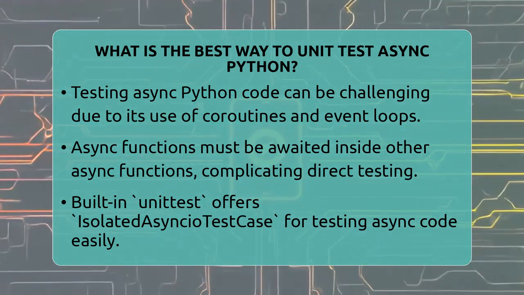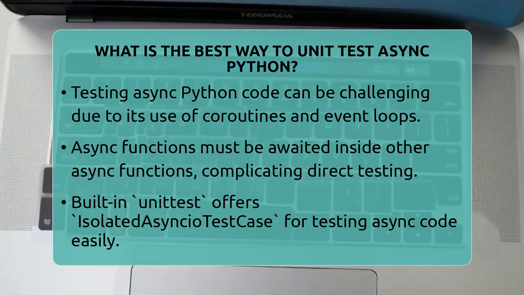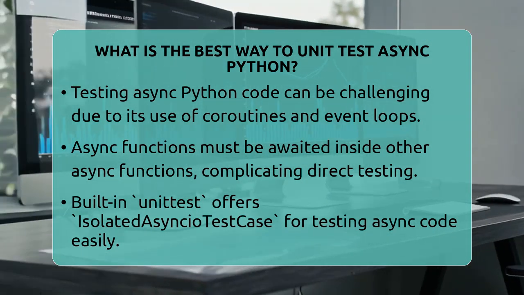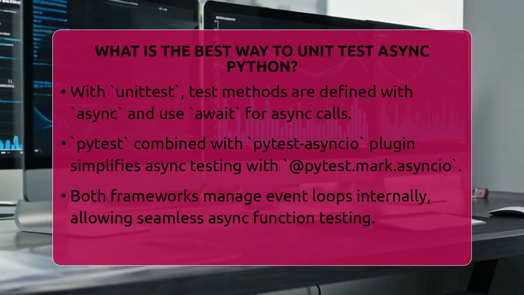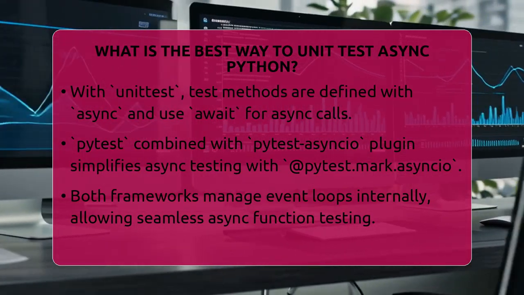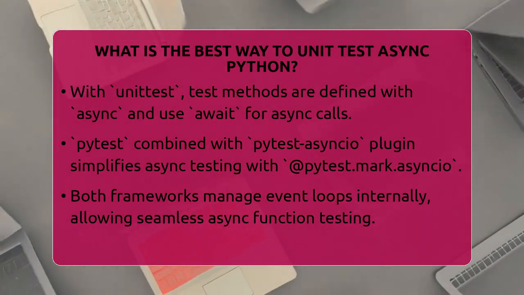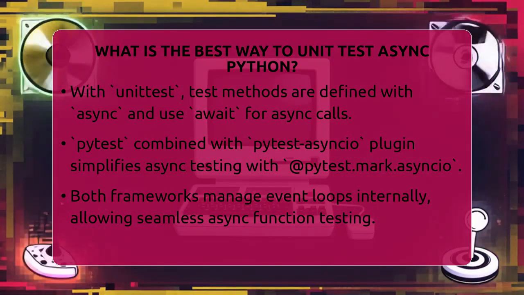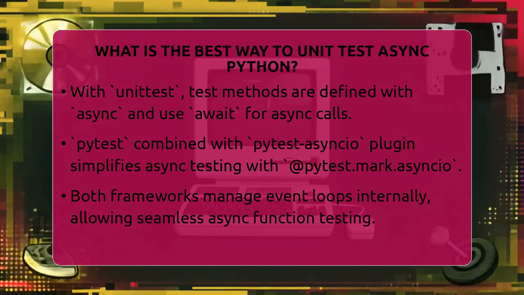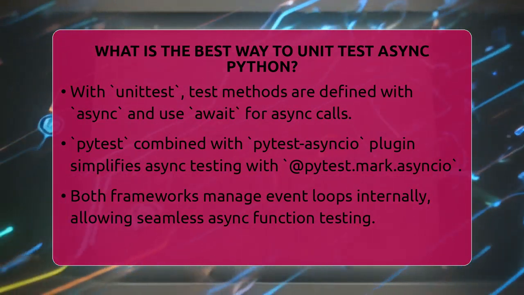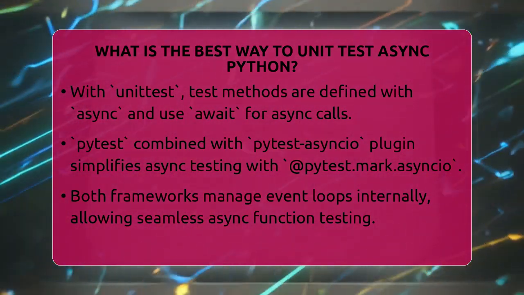One great option is using the built-in unittest module with its isolated async case class. You write your test methods with the async keyword and use await inside them. The framework takes care of setting up and closing the event loop. This makes it easy to mix sync and async tests in one suite. For example, you can define an async test method that calls your async functions and checks their results.